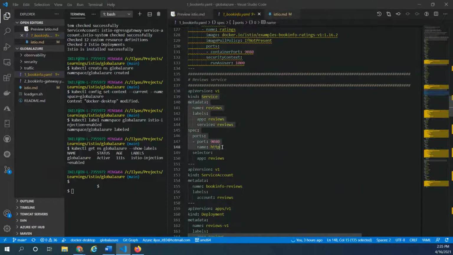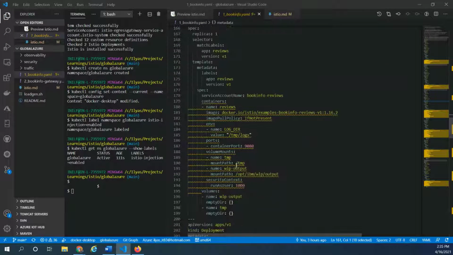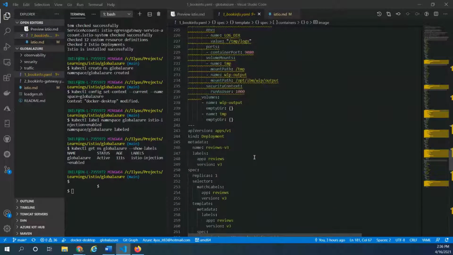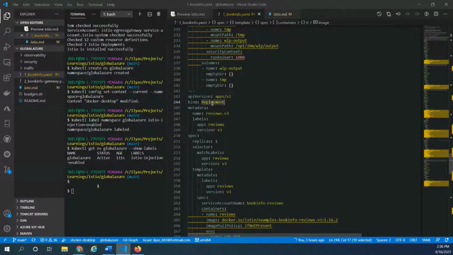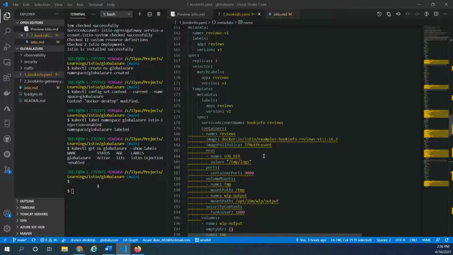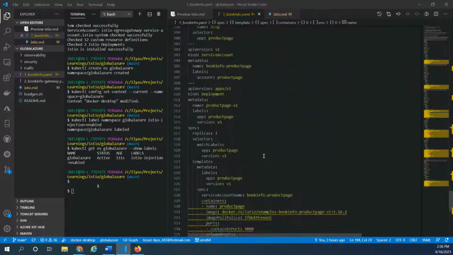Likewise, we have another service called reviews. This is also exposed on 9080, and then service account and deployment. If you look at the containers, here we have the container bookinfo reviews with a version. Finally, reviews has multiple deployments, I guess. So this is deployment reviews v3 and v2. So there are multiple deployments for reviews: v1, v2, v3, right? So spend some time going through this because this is the one which is going to get deployed.